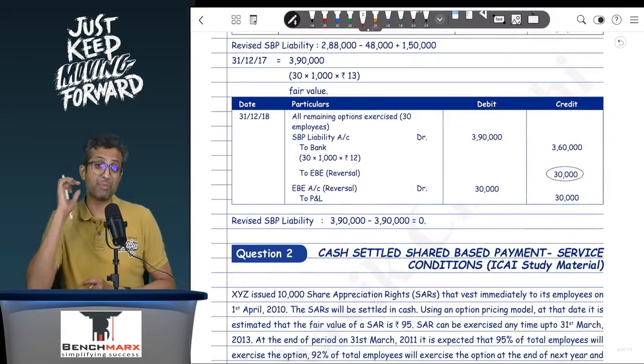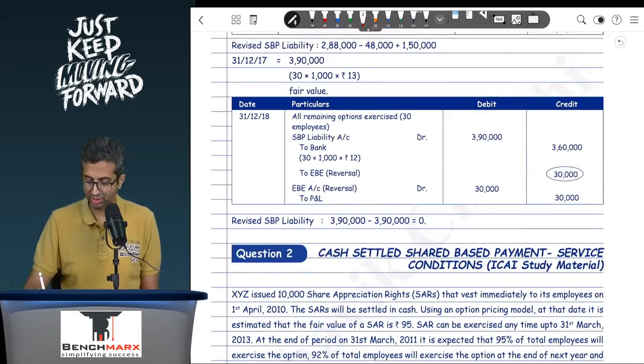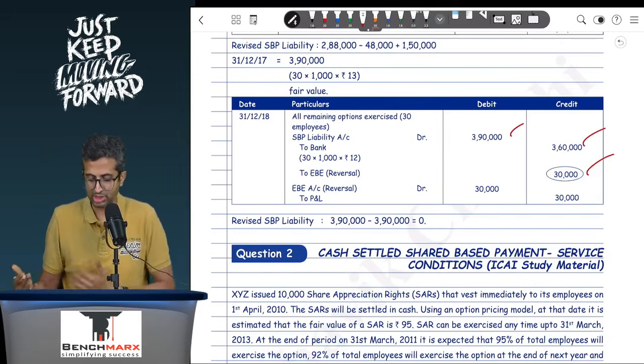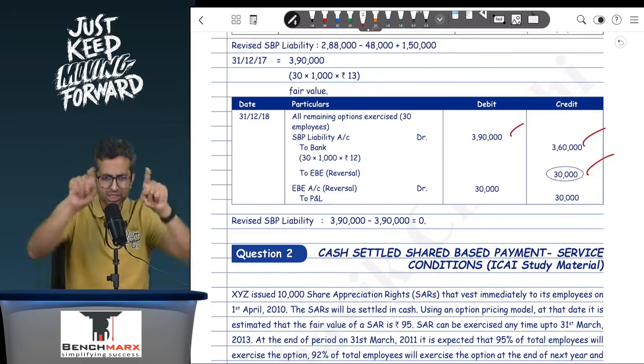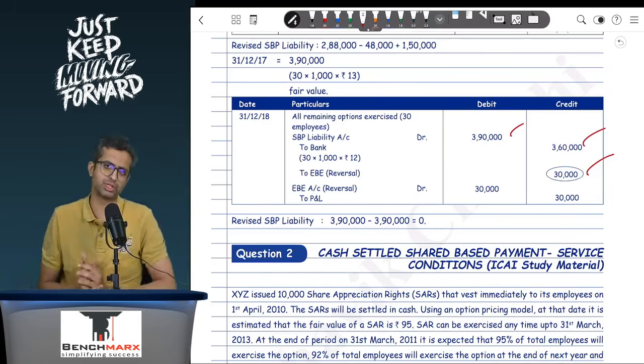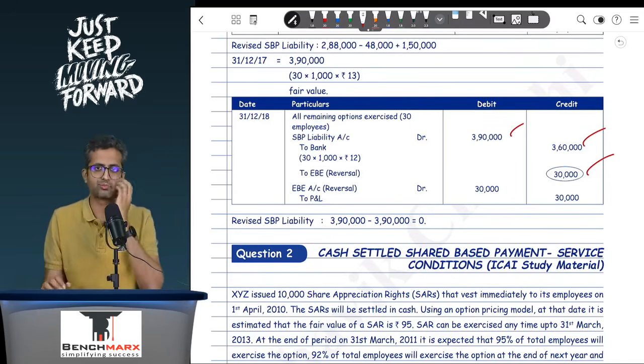But then there is still a balance. Well, that 30,000 is credited. It is like EB shown as a reversal: 3,90,000 SBP liability to bank 3,60,000, and 30,000 is EB reversal, which will be taken to the PNL, probably in the EB working like salary, wages. Here you will show a negative number, that is a reversal of your employee cost. So this is a brief discussion of question number 1.